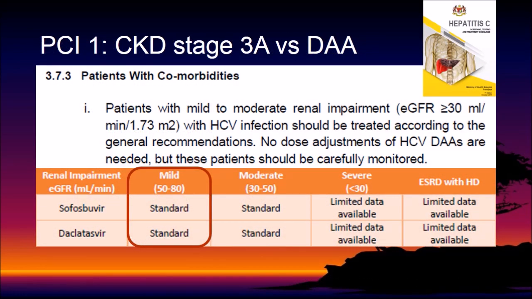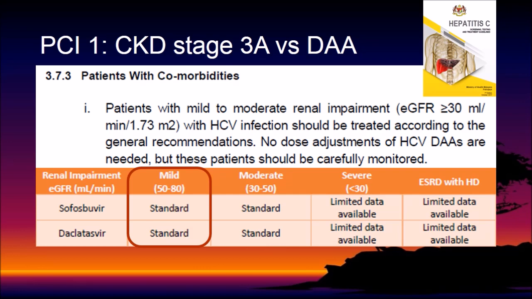The first pharmaceutical care issue encountered was a query I received from the prescriber. Can patients with renal impairment take direct-acting antivirals? According to the Hepatitis C guideline published in 2017, patients with mild to moderate renal impairment with an eGFR of at least 30 ml per minute per 1.73 meters square should be treated as per the general recommendations.